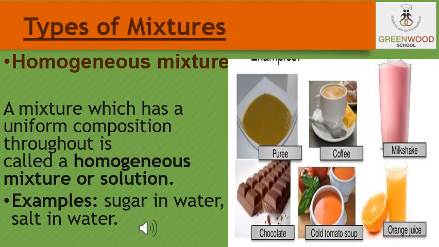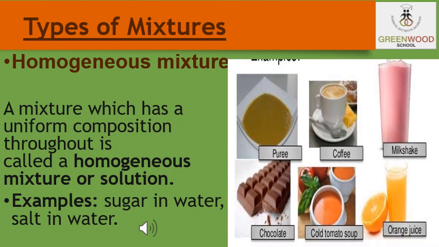Now students, depending upon the nature of the components that form our mixtures, we have two types of mixtures. Let us discuss these types of mixtures one by one. The first type is the homogeneous mixture. This is a mixture in which all the constituents are uniformly distributed throughout, that is, without any clear boundary of separation.